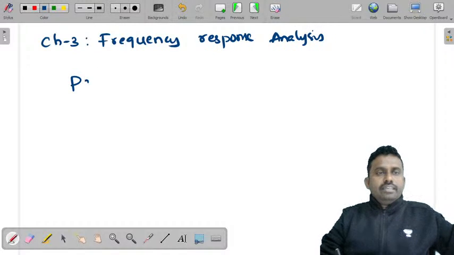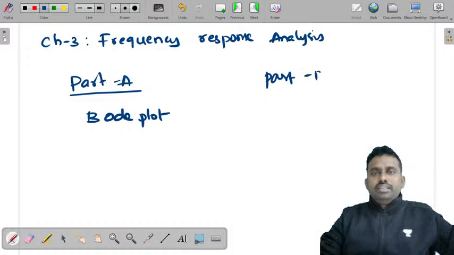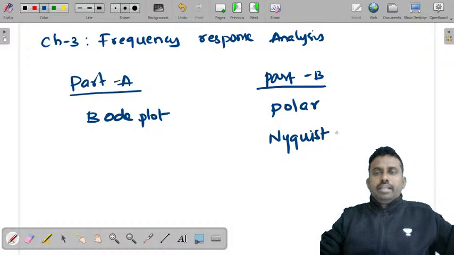And yesterday in part A we have seen Bode plot, and today we'll see part B, polar and Nyquist plot.